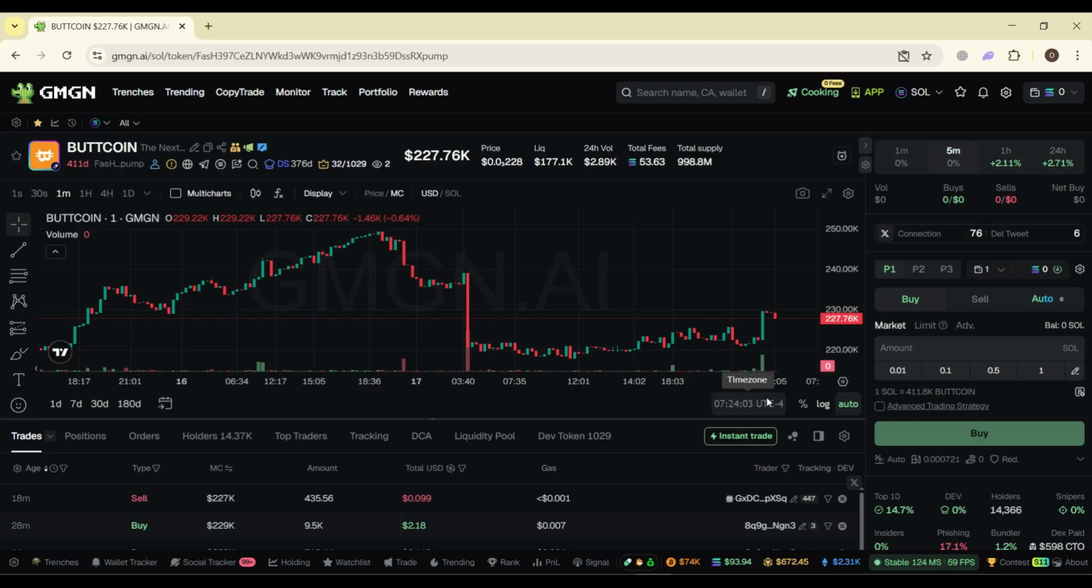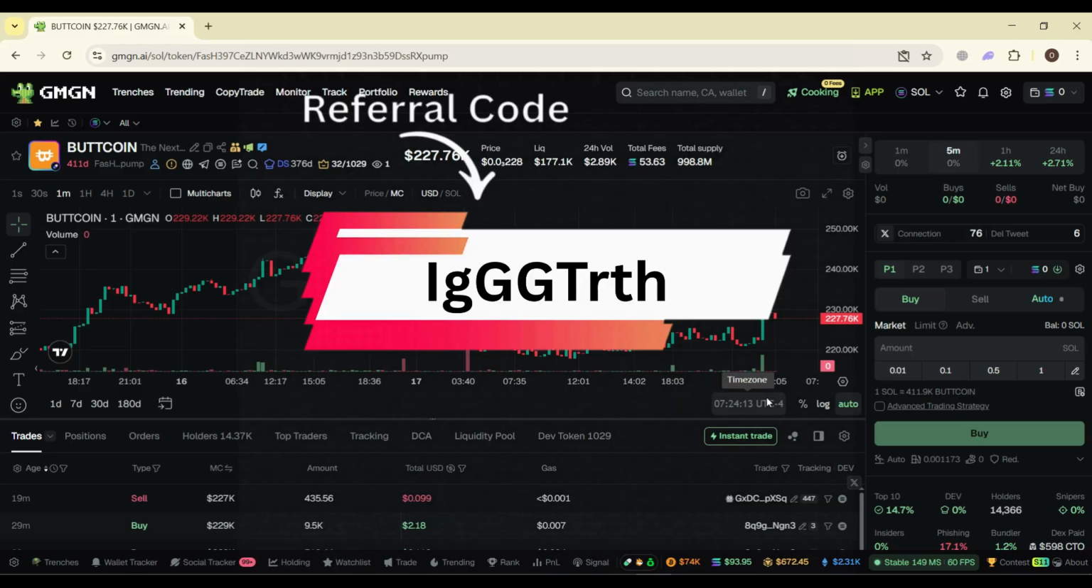Okay, so why sentiment matters? In crypto, hype spreads fast. When more people start talking about a token, more buyers may come in. That's why sentiment can sometimes move the market before price does.